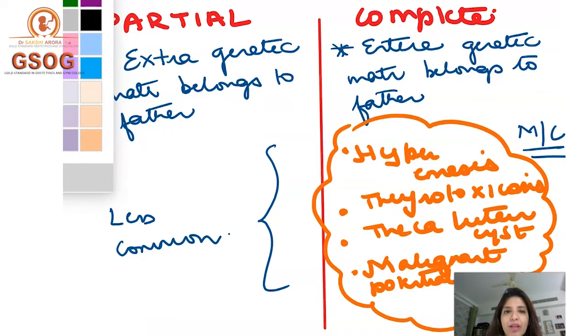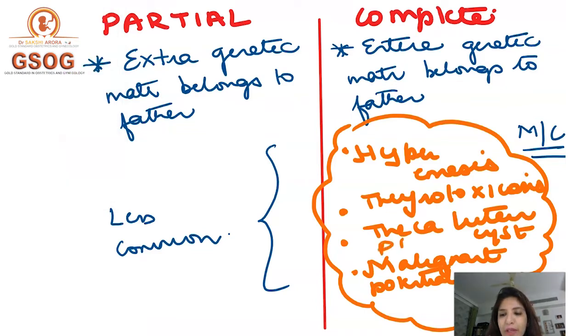All of them are more common in a complete mole than in a partial mole, and they are less common with a partial mole.